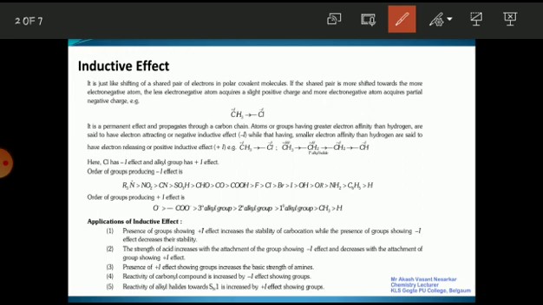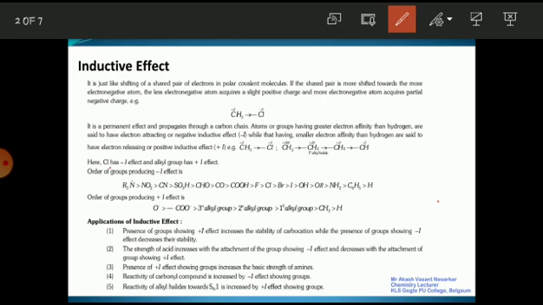Now the applications of the inductive effect. The first one: presence of a group showing positive inductive effect increases the stability of carbocation, while the presence of a group showing negative inductive effect decreases the stability of carbocation. So we have studied this. In case of carbocation, we studied three types of carbocation, right? Tertiary, secondary, and primary. So the tertiary carbocation is more stable because of the positive inductive effect of methyl group, because it donates the electron density towards the carbon carrying positive charge, and therefore due to the positive inductive effect, tertiary carbocation is more stable than secondary than primary.